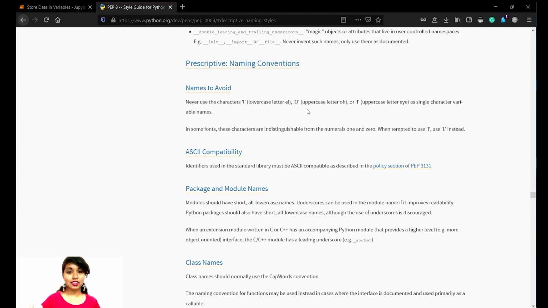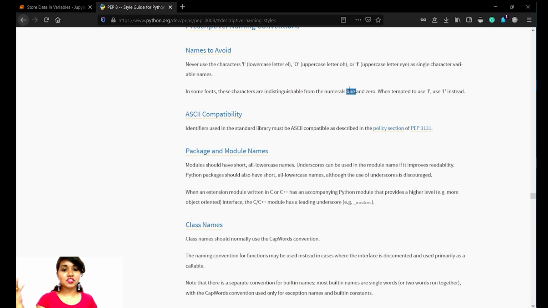Never use the characters l, O, I as single character variable names. When you have single character variable names, do not use characters like lowercase l or uppercase O or uppercase I. All these things should be avoided, because when you distinguish them from 1 and 0, there might be confusion. When tempted to use l, use capital L instead, because when you write this, check it out. Do you know that it's l, or do you consider it as 1? Even this I, you will get confused if it is l or 1. And O also, you don't know if it's 0 or O.